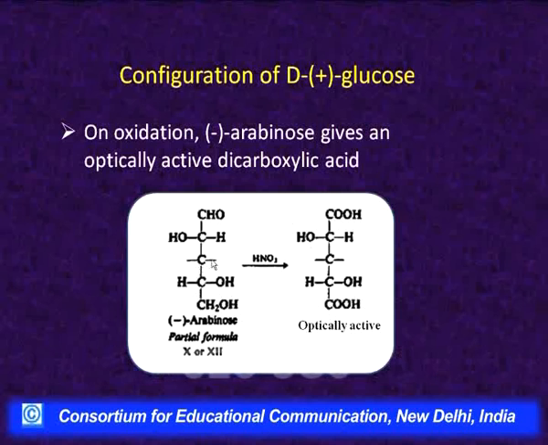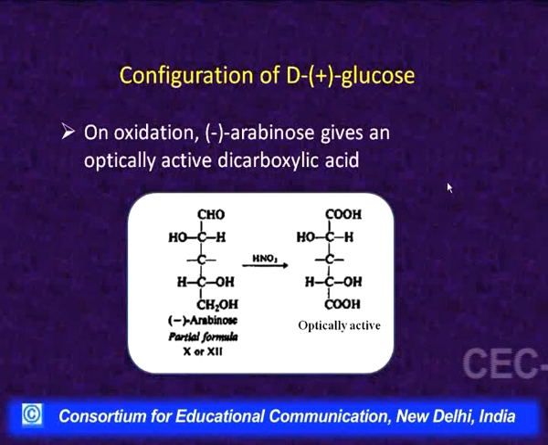Whatever the position of hydroxyl on this carbon, if this hydroxyl is on the right side, then we will end up with a meso compound, and that will be optically inactive. It means the position of the hydroxyl at carbon number 2 has to be on the left side, and at 3 it may be on the left or right side. So, the possible formulas which we have written earlier, this 10 and 12, represent this partial formula. So, the configuration for minus arabinose can be 10 or 12, it cannot be 9 or 11.